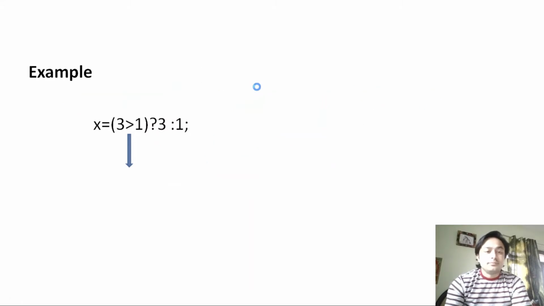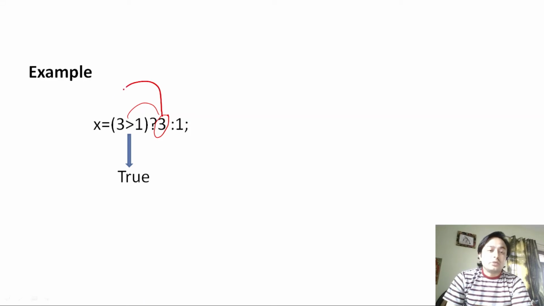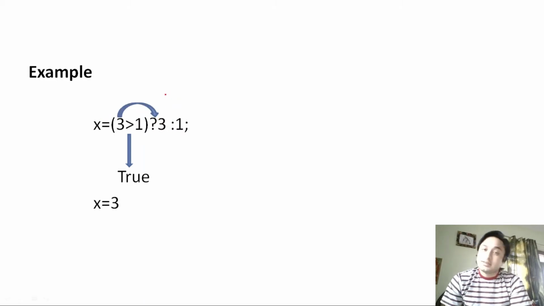For example, first the condition will be checked. Now what will be the value of this condition? The condition is true. So when the condition is true, this expression or this constant value will be assigned to this variable x. Now the value of x will be 3.